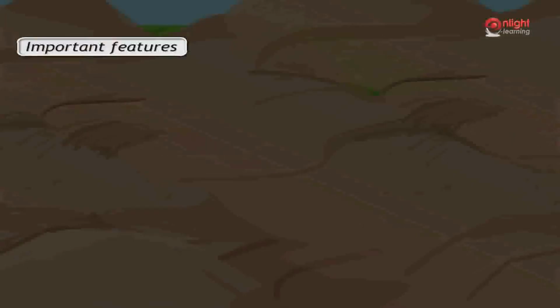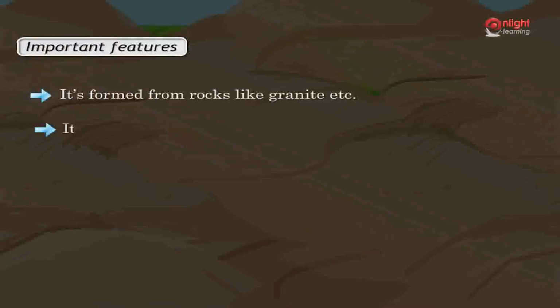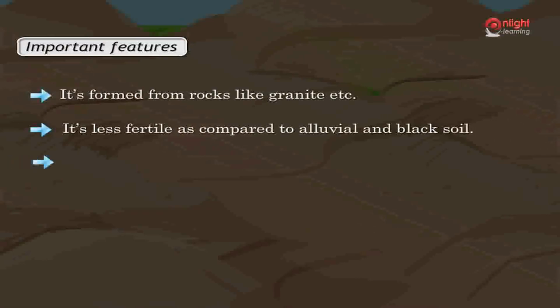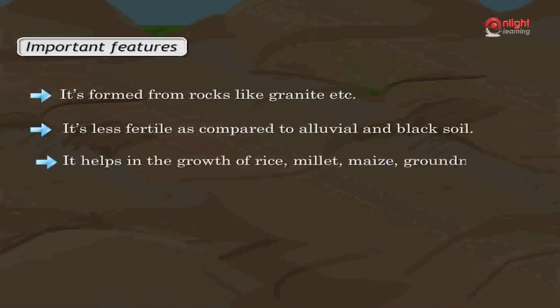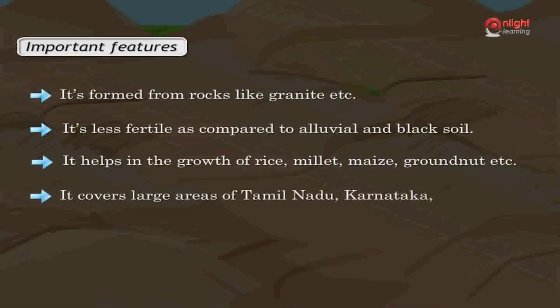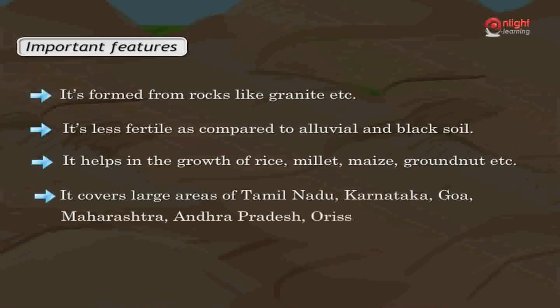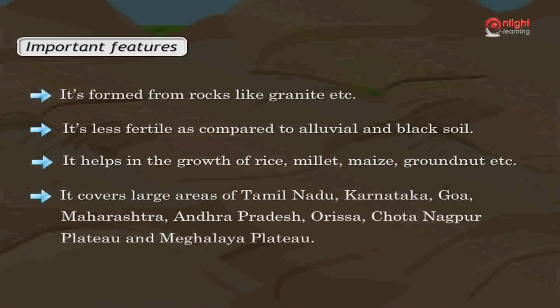Its important features are: it is formed from rocks like granite, etc. It is less fertile as compared to alluvial and black soil. It helps in the growth of rice, millet, maize, groundnut, etc. It covers large areas of Tamil Nadu, Karnataka, Goa, Maharashtra, Andhra Pradesh, Odisha, Chota Nagpur Plateau and Meghalaya Plateau.